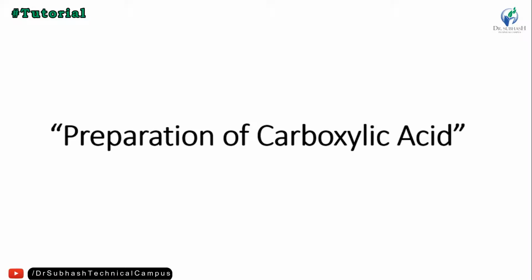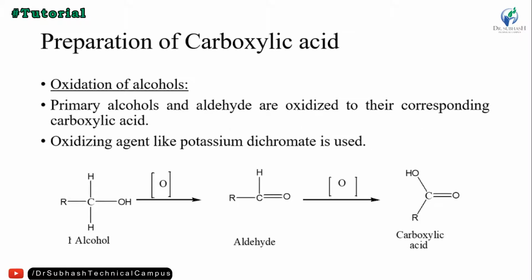Then preparation of the carboxylic acid. The first preparation is on the basis of oxidation of alcohol. Primary alcohol and aldehyde are oxidized to their corresponding carboxylic acid. An oxidizing agent like potassium dichromate is used. Both primary alcohol and aldehyde are oxidized, and then we get the carboxylic acid.